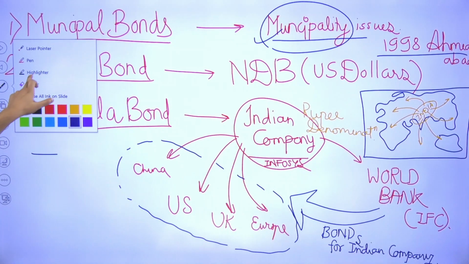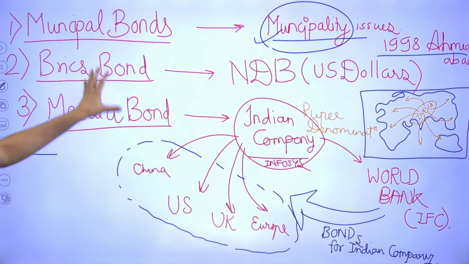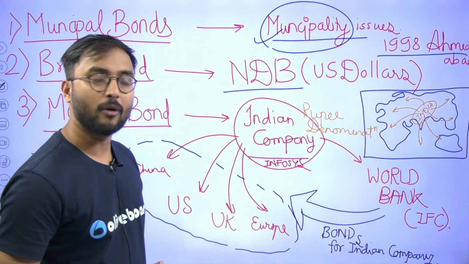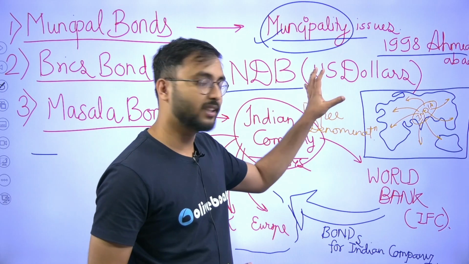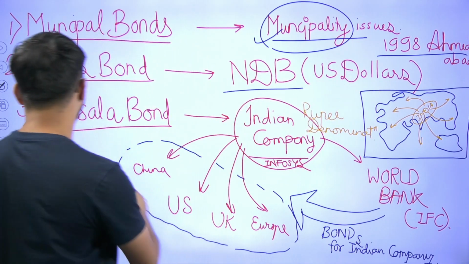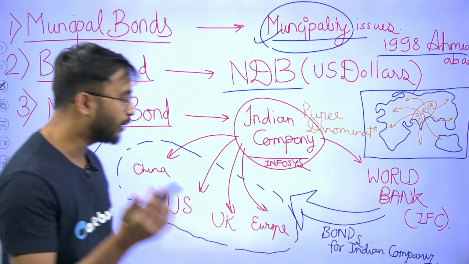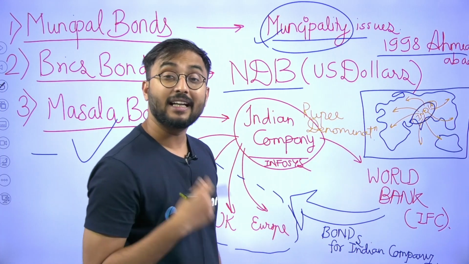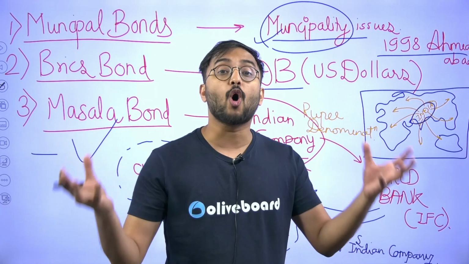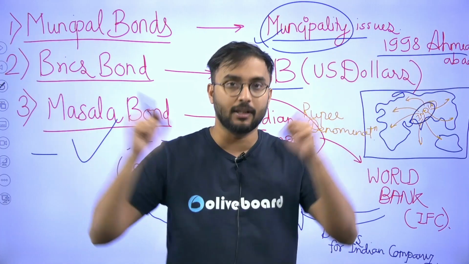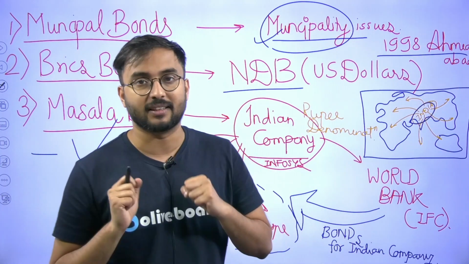First, we already discussed municipal bond. Then is BRICS bond. It is nothing but whatever BRICS countries are there, you know, their new development bank is there. These bonds are denominated in US dollars. These are your BRICS bonds. Then come masala bond. So masala bond, I'll tell you simple thing. Suppose an Indian company is there. Indian company wants to borrow the money from foreign countries. Okay, from foreign countries or foreign individuals or even foreign enterprises.